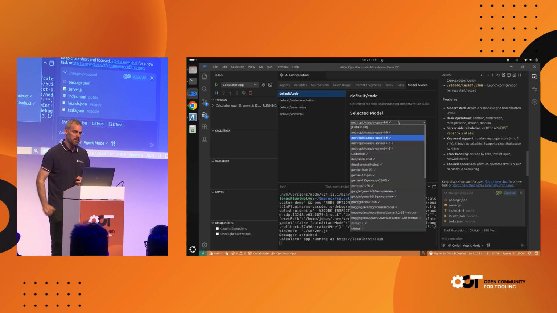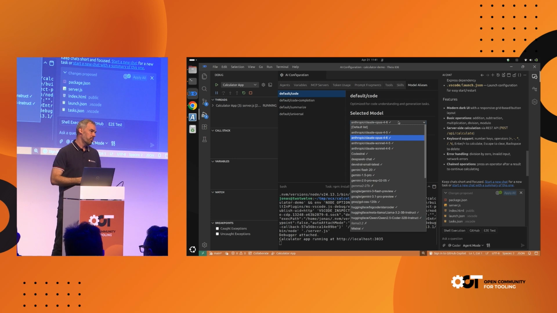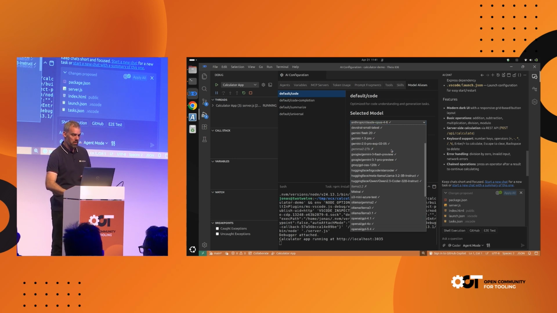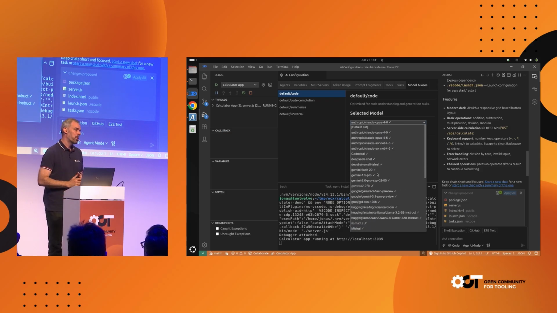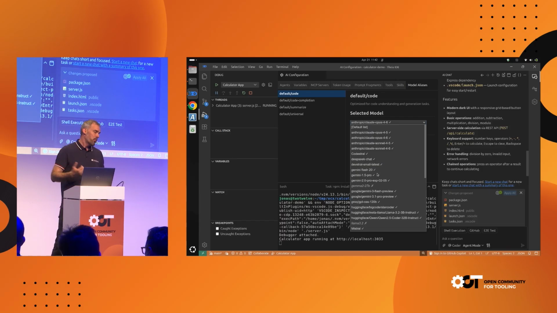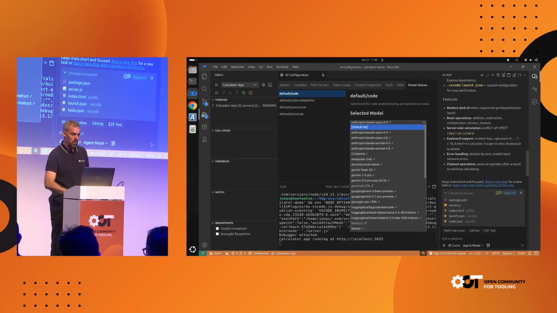So if I open here the list, we support various different providers. So for example, you can connect to all Anthropic models, obviously, to the Google models, to the OpenAI models, but we also support, for example, Ollama or Llamafile. So you can connect to models that you host yourself, either locally or on your own cloud infrastructure, including open source models like Kimi K2, DeepSeek, or whatever. So we really don't limit you in what we do. Many people use Anthropic, of course, for coding, but if you build a custom use case for something domain-specific, you might consider using an open source model because it's significantly cheaper. So if you roll that out to a lot of users, that actually plays a role in practice.